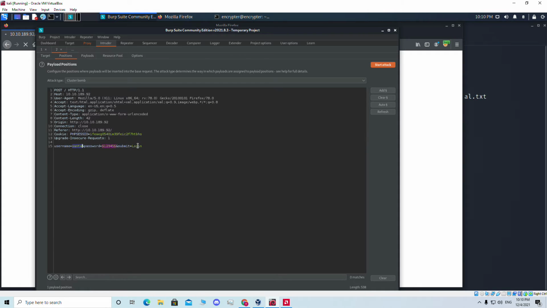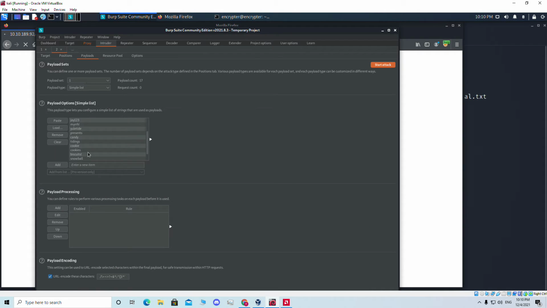Oh, we have to select both, the username and password. So we're going to select add, and now if we go to the payload, we can do that. Yep. So now we have two payload options. That's why I messed up. So I will remove it. I will remove everything and clear.